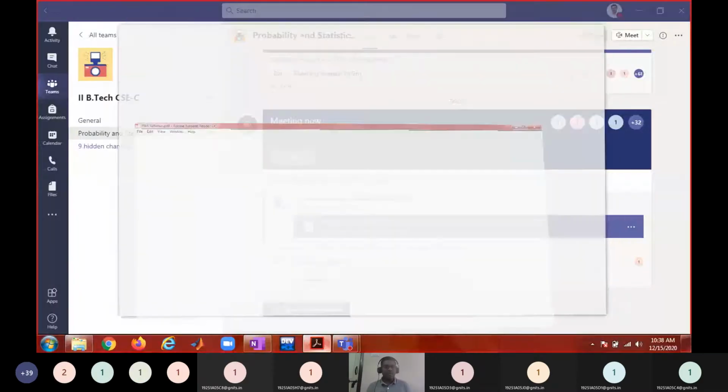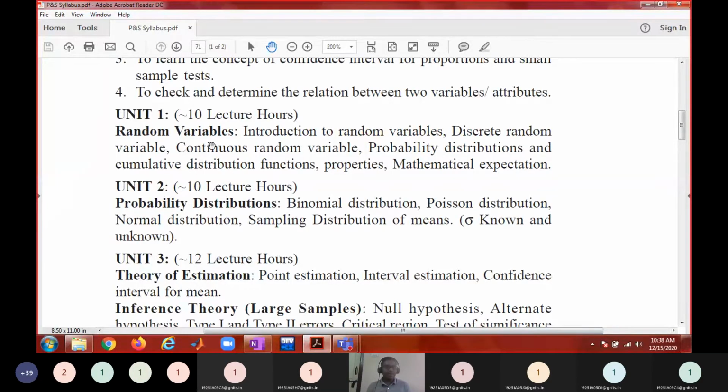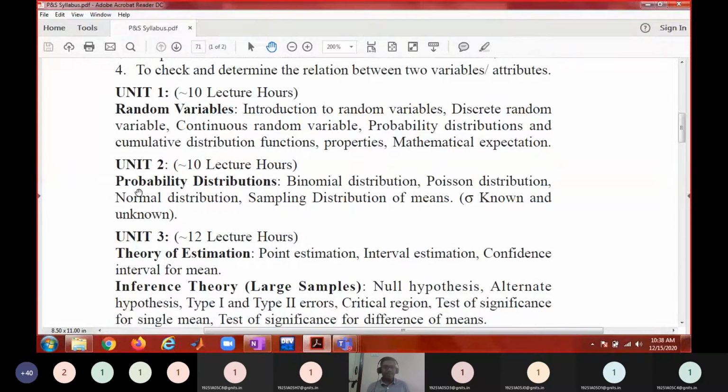So yesterday we have completed this discussion: random variables, introduction to random variables, discrete random variable, continuous random variable, probability distribution, and cumulative distribution functions and their properties, mathematical expectations. So today we'll be seeing special probability distributions called binomial, Poisson, normal, and sampling distribution of means.